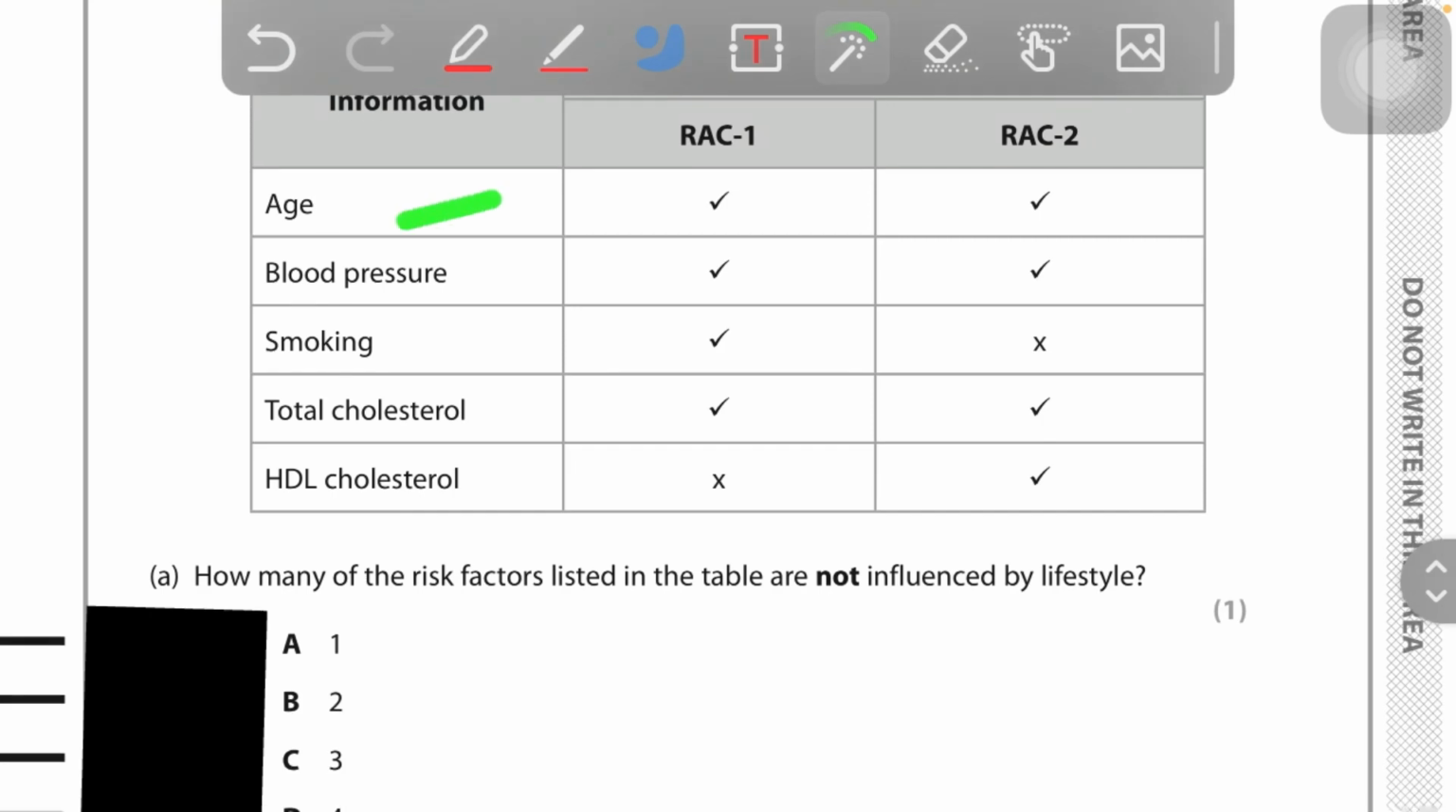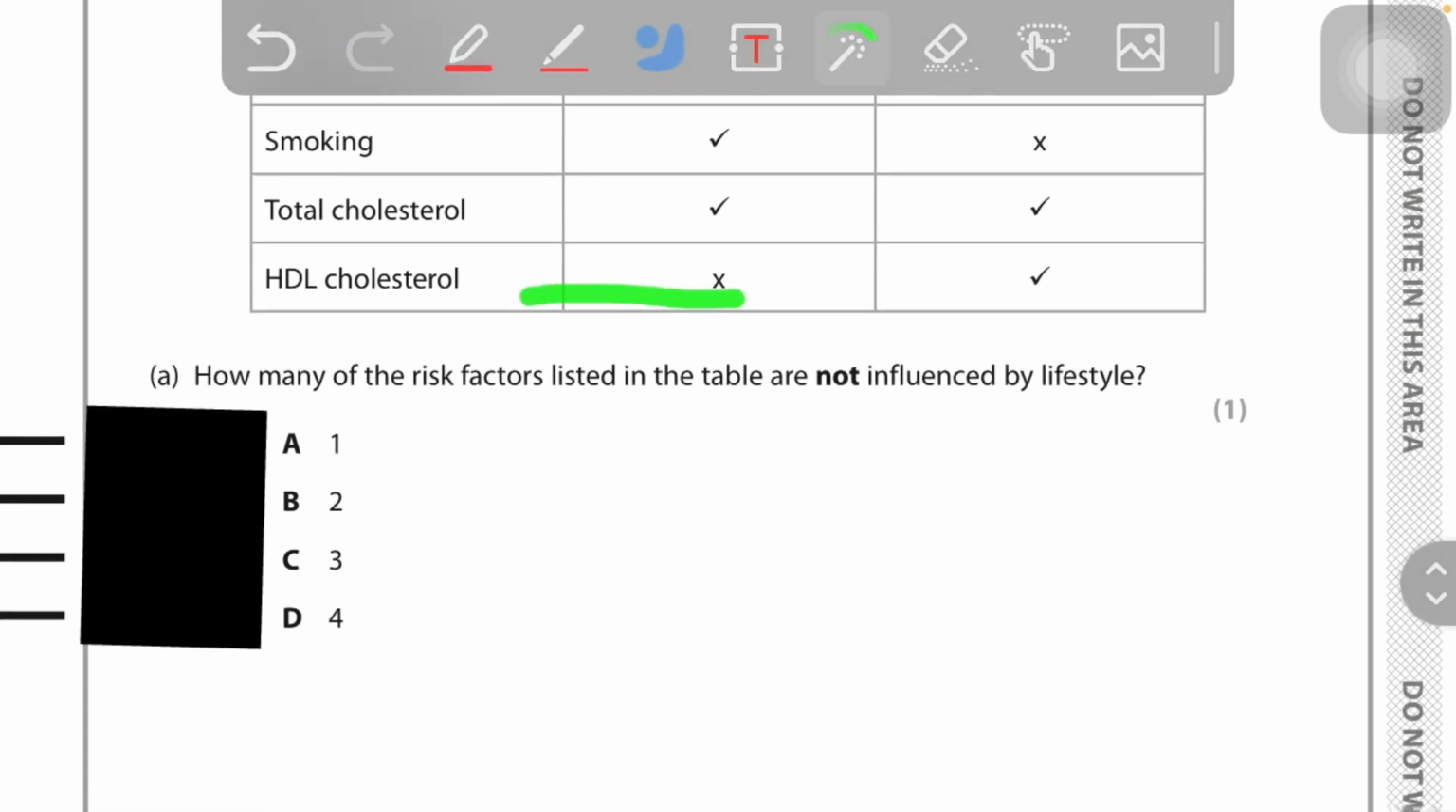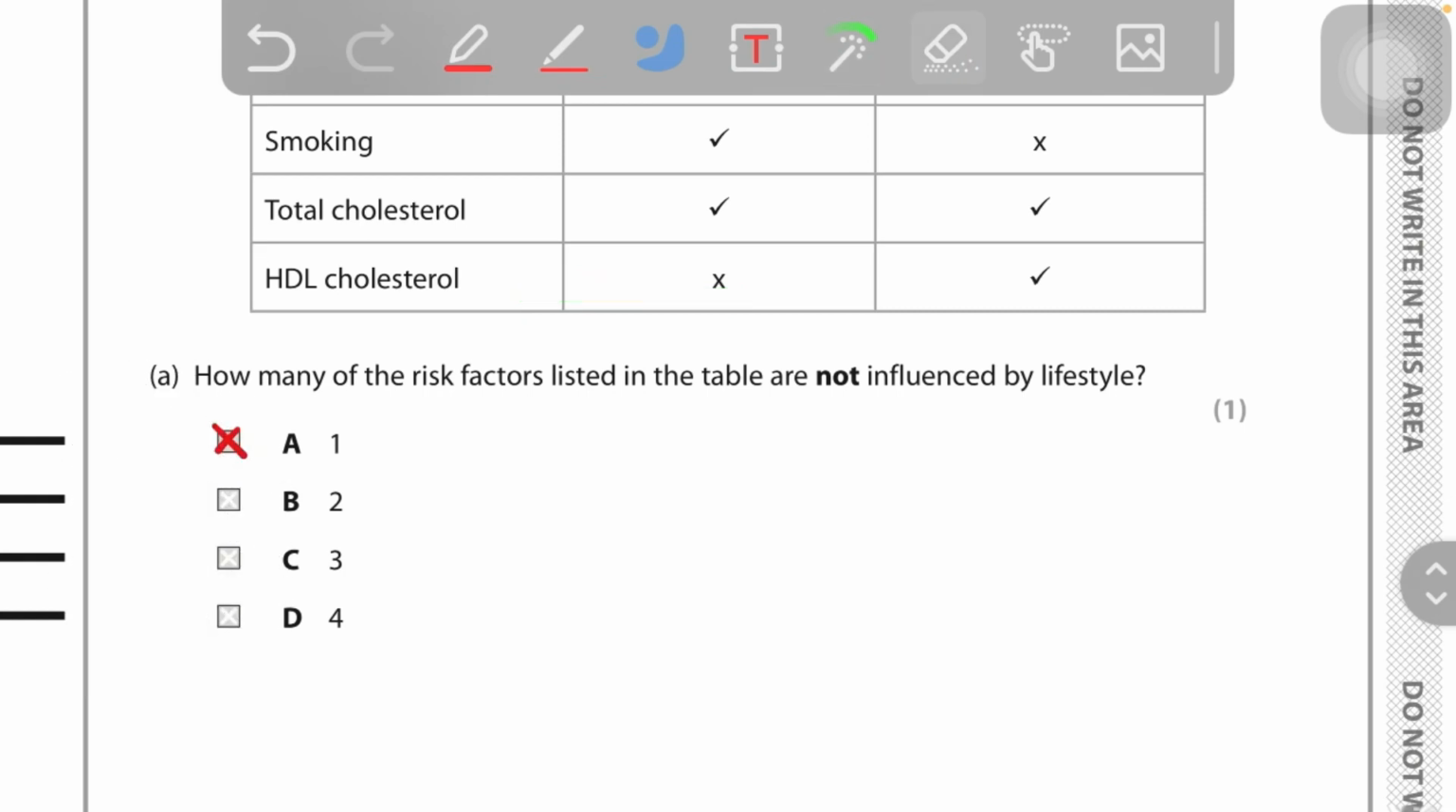Age is not influenced by lifestyle. Blood pressure is influenced by lifestyle, because if you take more tension, your blood pressure will increase. Smoking, of course, is influenced by lifestyle. Cholesterol, influenced by lifestyle. HDL, influenced. So the answer is A, only one. Okay. Explain the effectiveness of these two calculators in the assessment of risk and whether other factors should